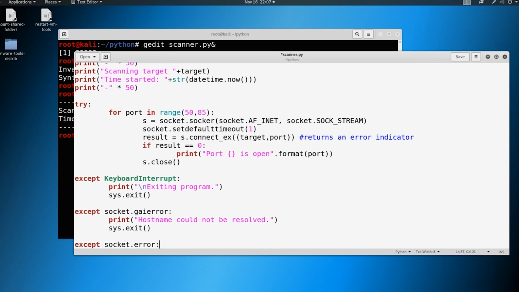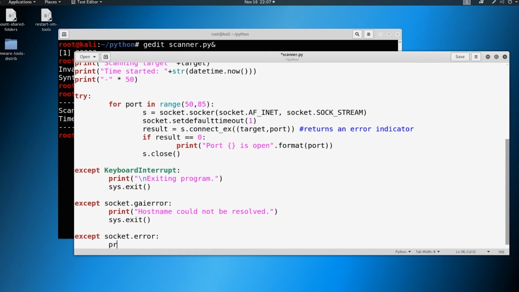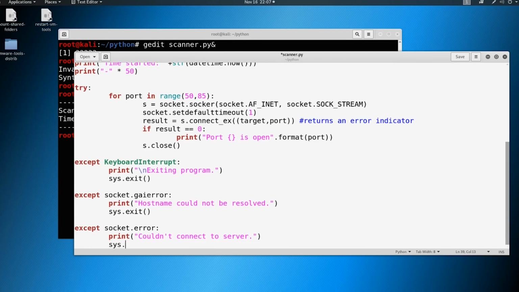So we're going to say socket.error, and print "couldn't connect to server," and then also exit with sys.exit. I'll give you a little bit of time to catch up on this script if you're behind. I was typing fast and talking as well.